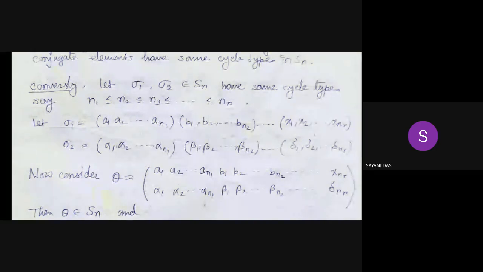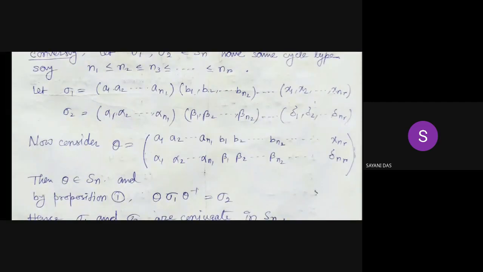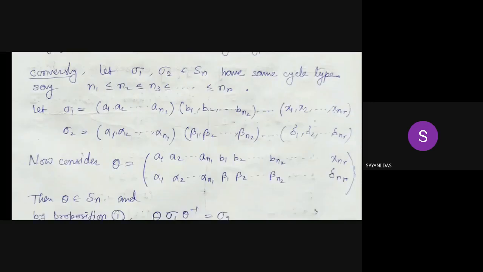Since sigma 2 also has the same cycle type, we can write sigma 2 as (alpha 1, alpha 2, ..., alpha n1)(beta 1, beta 2, ..., beta n2), and so on up to (delta 1, delta 2, ..., delta nr). Then how do we consider theta?